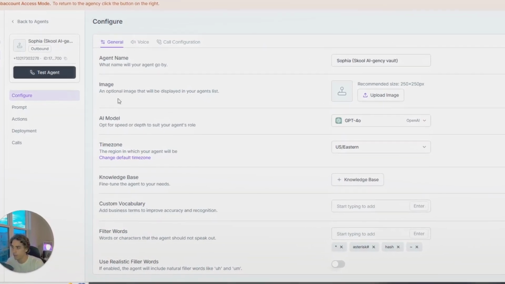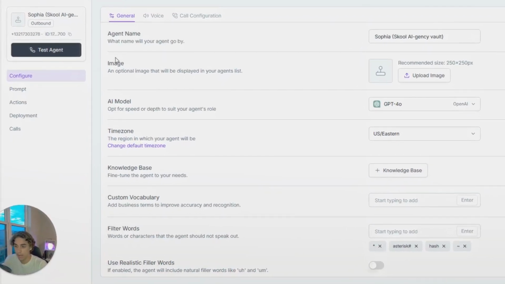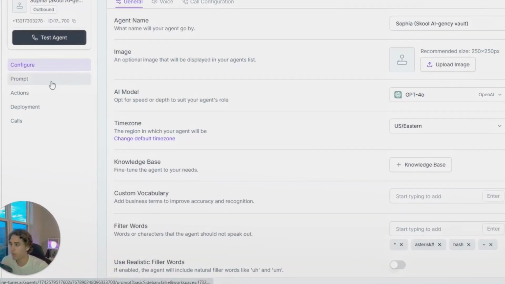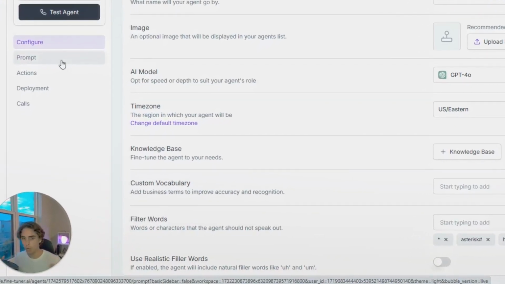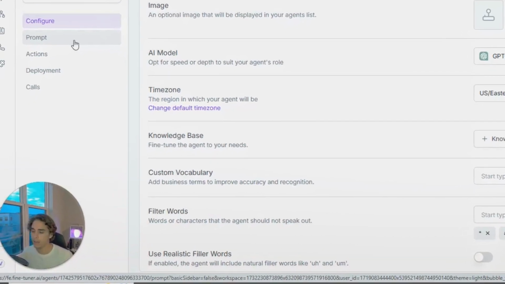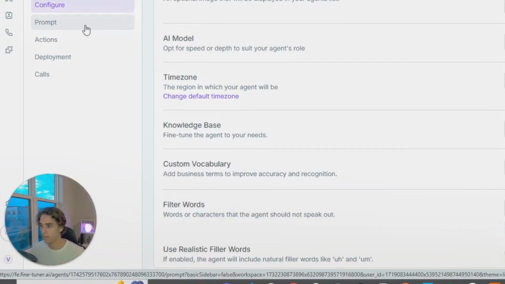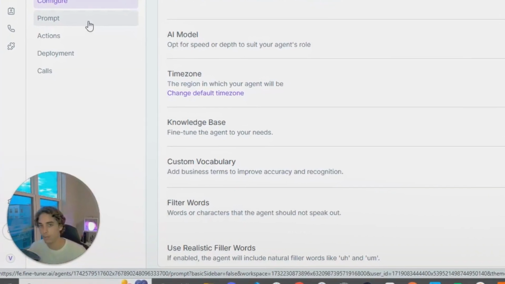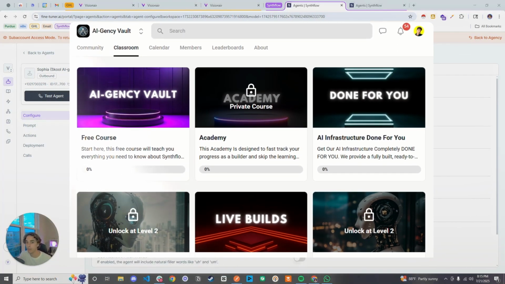So the first thing you're going to want to do once you create your agent here, of course, I'm not going to go over an entire guide on creating the prompt and so forth. I'm going to give you guys a general overview just so you understand what needs to be done. But keep in mind, I understand that every single scenario is different. Everybody does their stuff differently. Everybody's selling a different product. It really depends. But once you have your first agent, for this example, I'm going to be using an agent for my AI Agency Vault, which is my Skool community essentially.